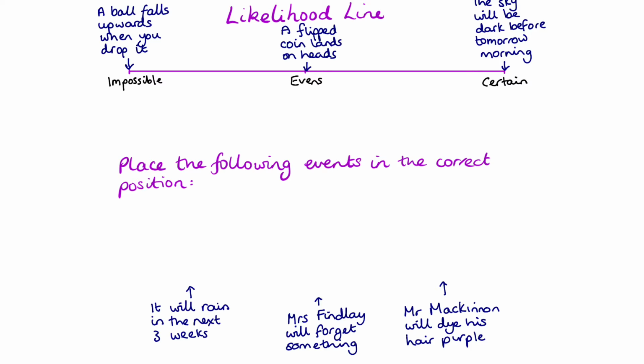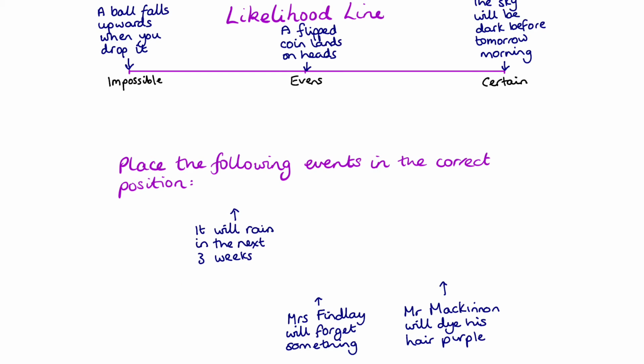Okay, now let's look at the next one. It'll rain in the next 3 weeks. Well, is that impossible? Certainly not. Is it certain? I don't think it's absolutely certain, unless it's raining now. So I would say that it's quite likely, so there's probably a higher chance than evens. I would say the likelihood that it'll rain in the next 3 weeks goes round about here somewhere. It's very likely, isn't it? But it's not certain.